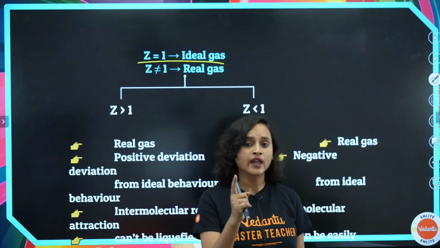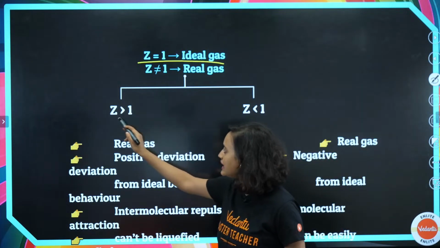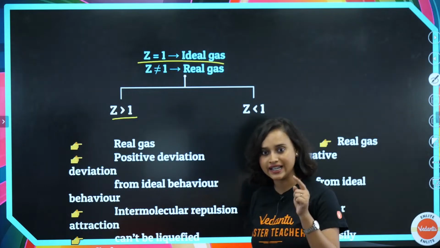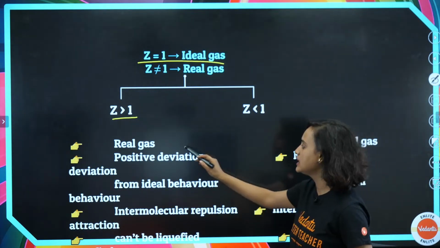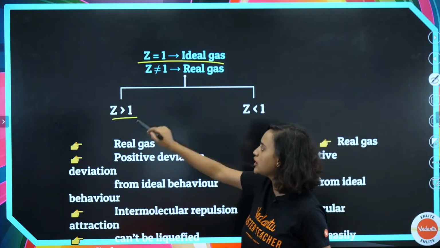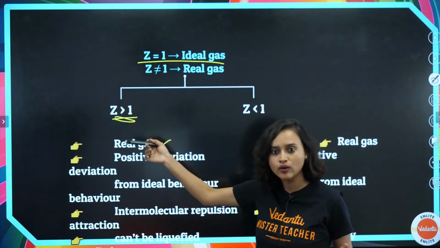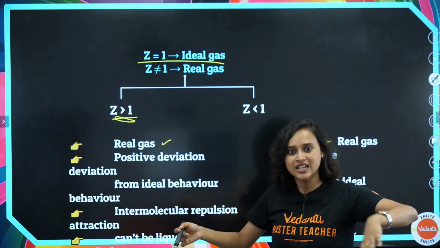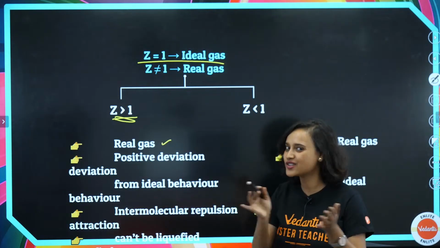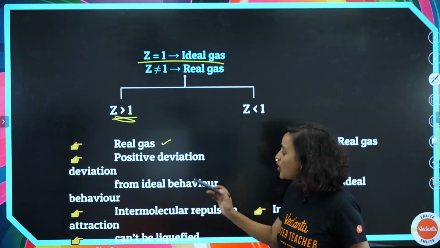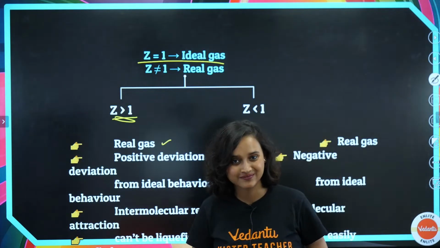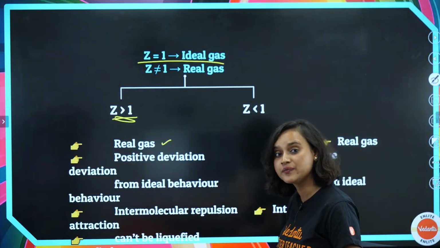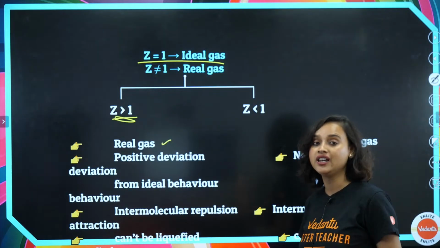Now, if Z is greater than 1, then what will we have? We will have a real gas, obviously, because Z is not equal to 1. Is Z equal to 1? No, I'm saying that it is greater than 1. If it is greater than 1, it's a real gas. It's not an ideal gas. Now, here the deviation is positive from ideal behavior.